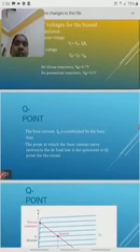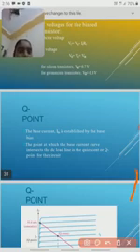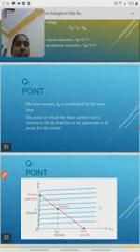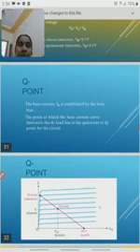Another point is the Q point. Q point is nothing but the quiescent point. What is meant by the quiescent point? This is another characteristic, another property of the transistor.